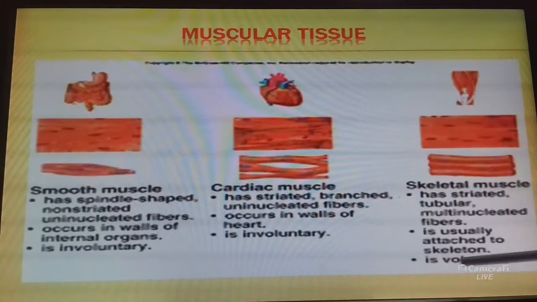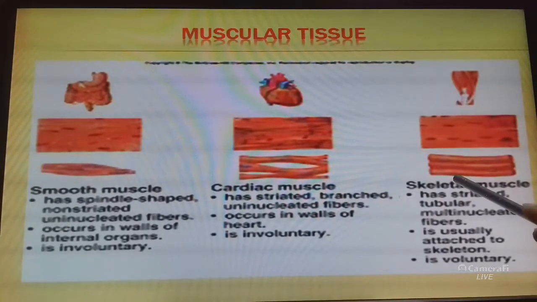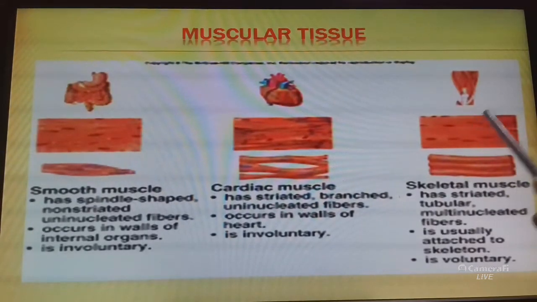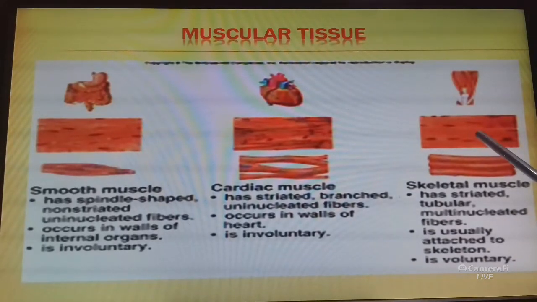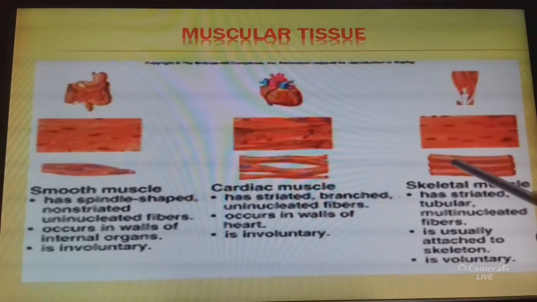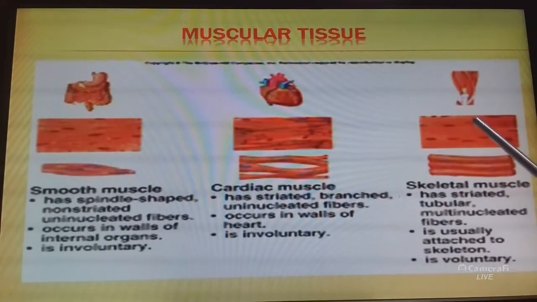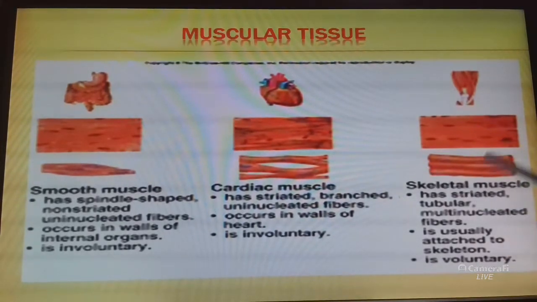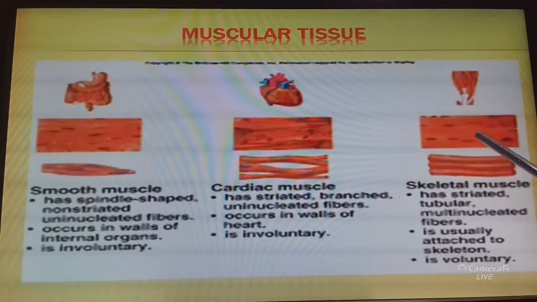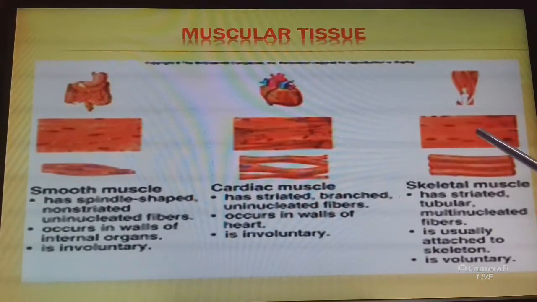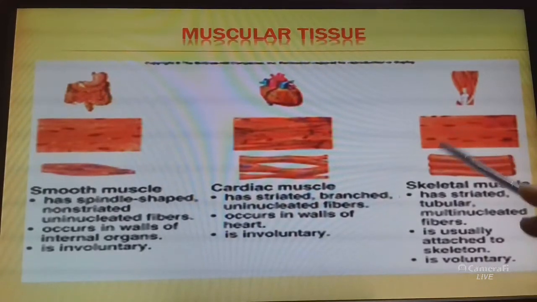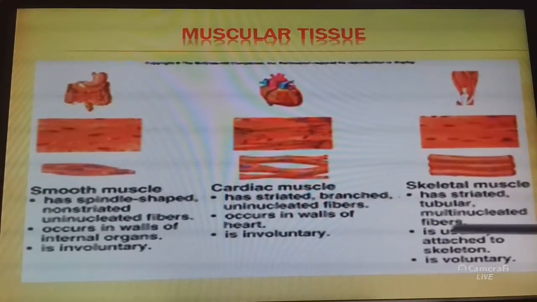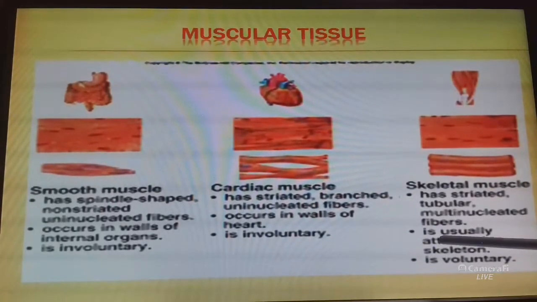And this is skeletal muscle or voluntary muscle. Skeletal muscle is also known as striated muscle, because it has striated tubular multinucleated fibers. These muscles attach to the skeleton, and the movement of these muscles is under our control. That's why this is voluntary muscle.